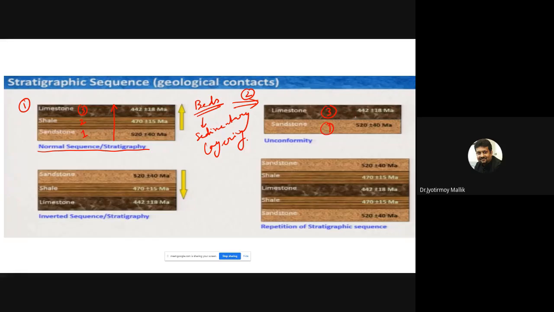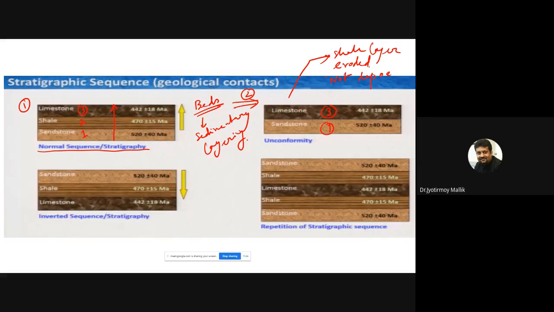Something in between is kind of missing. So what could have happened? The first possibility is that the shell layer would have been eroded, or the second possibility is that it was not deposited at all.